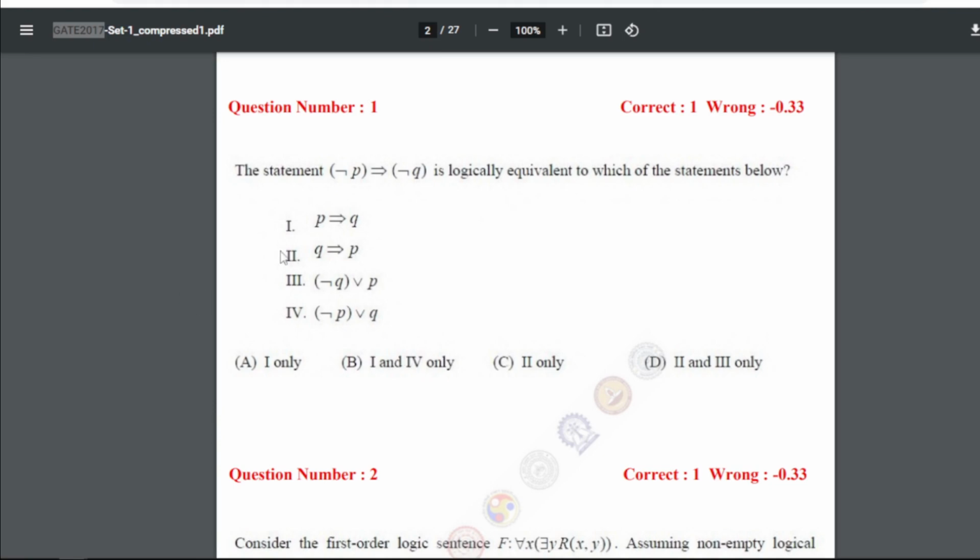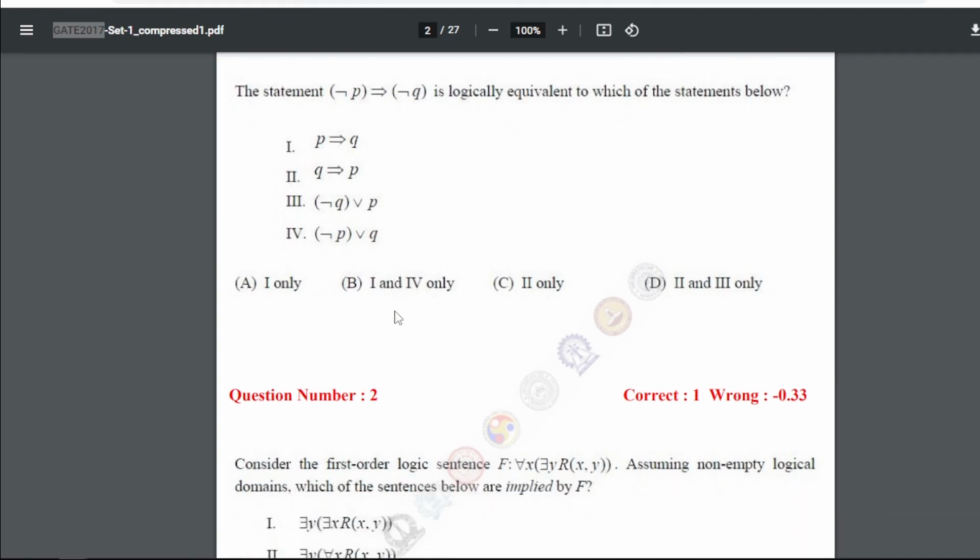So the question is the statement. This one is logically equivalent to which of the statement below? So for the question first, our answer is D, that is second and third. So if you solve this particular logic, you will get this answer, right?